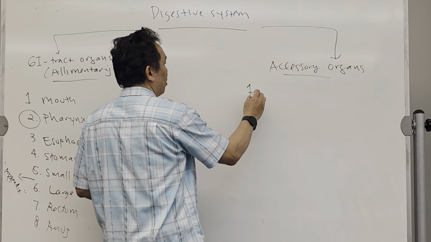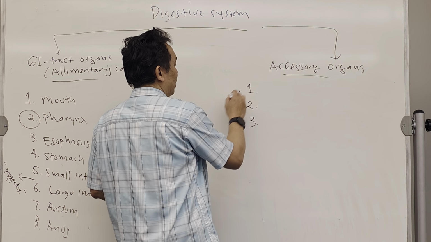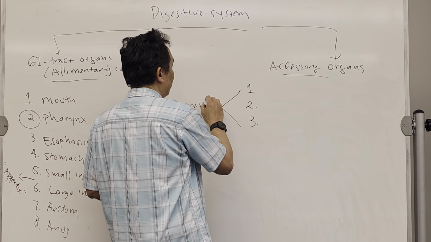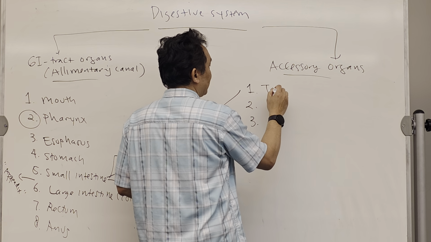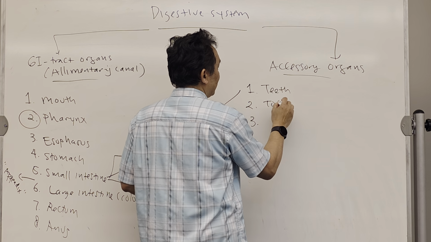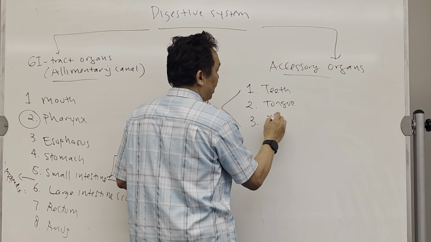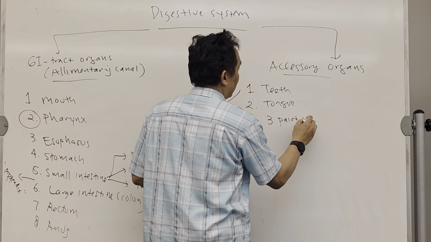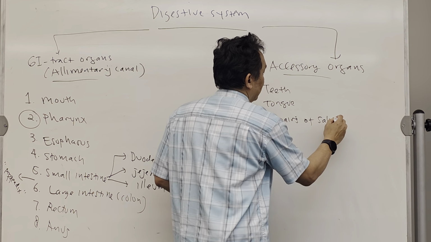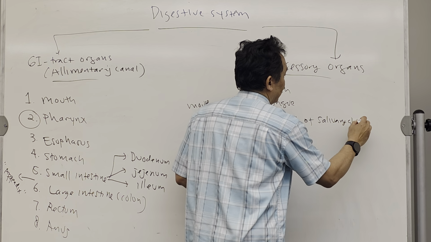We have 3 in the mouth. These are teeth, tongue, and 3 pairs of salivary glands.